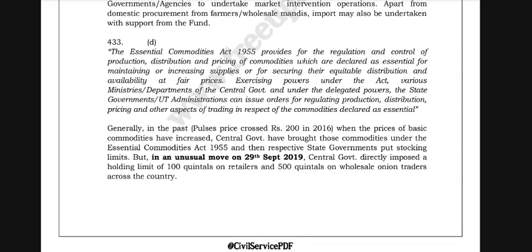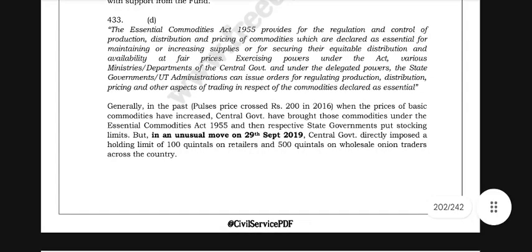Generally in the past, prices crossed rupees 200 in 2016 when the prices of basic commodities increased. So the central government brought those commodities under the Essential Commodities Act of 1955 and the respective state governments put stocking limits. But in an unusual move, the central government directly imposed the holding limit of 100 quintals on retailers and 500 quintals on wholesale onion traders across the country.